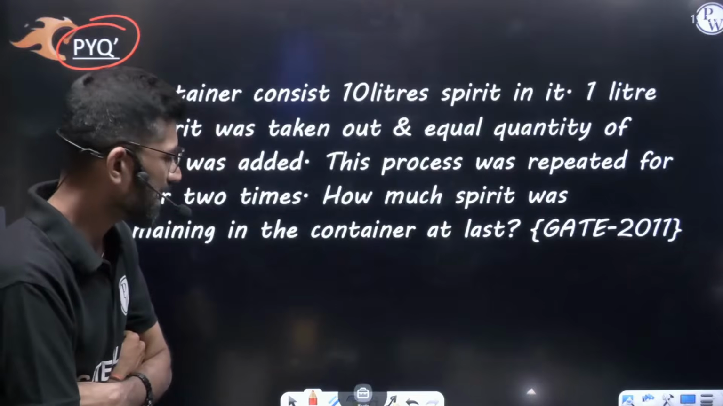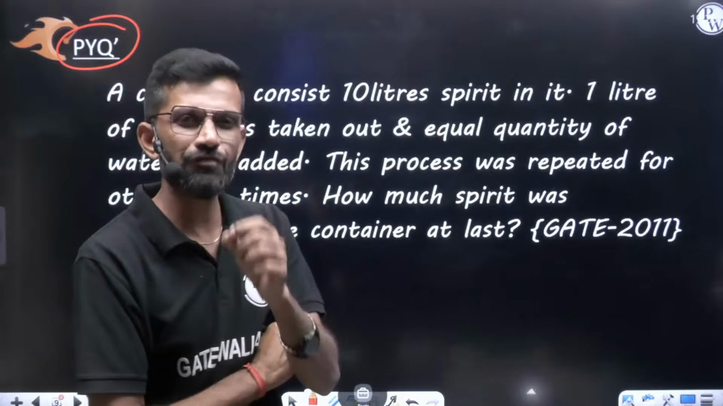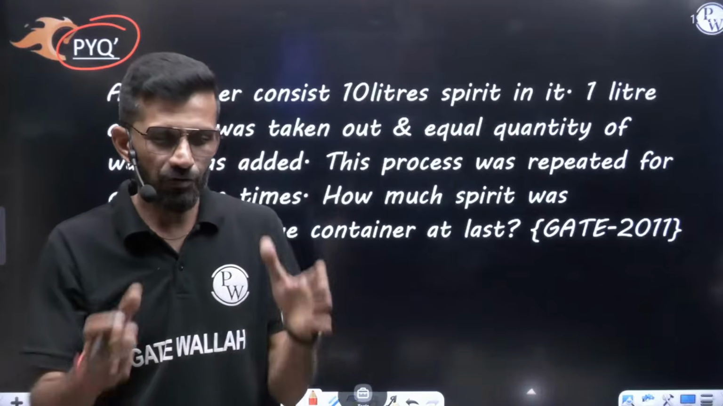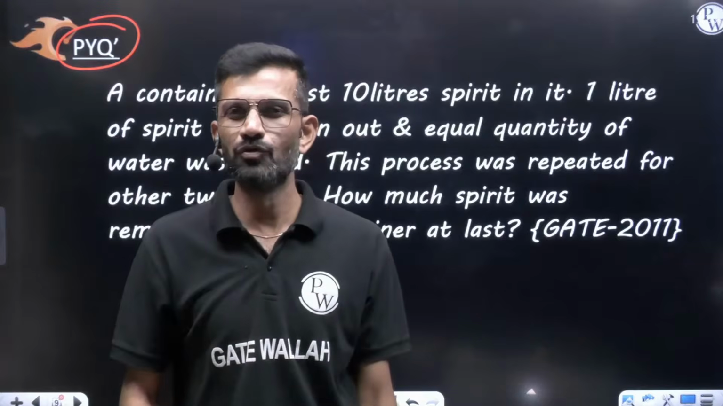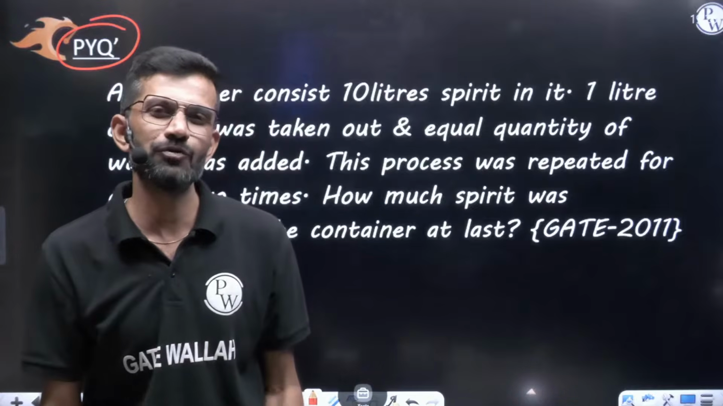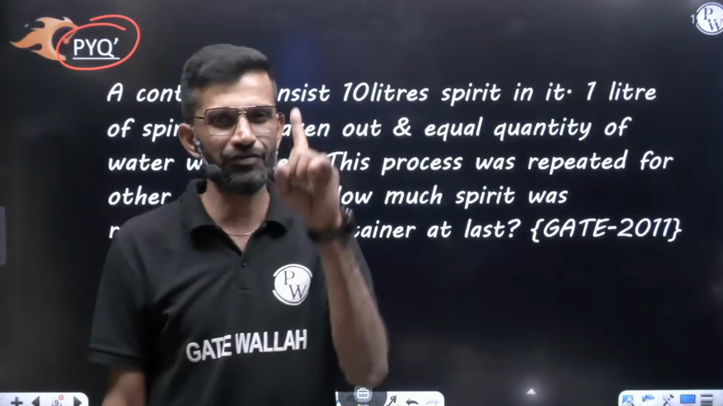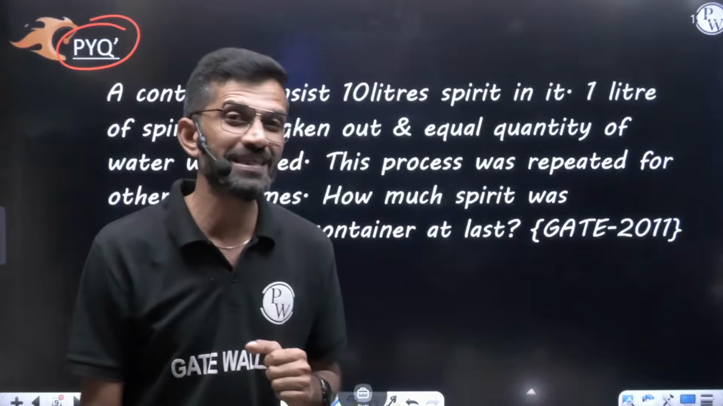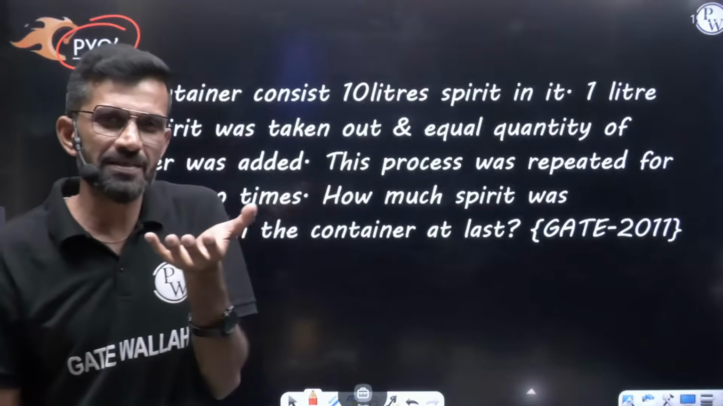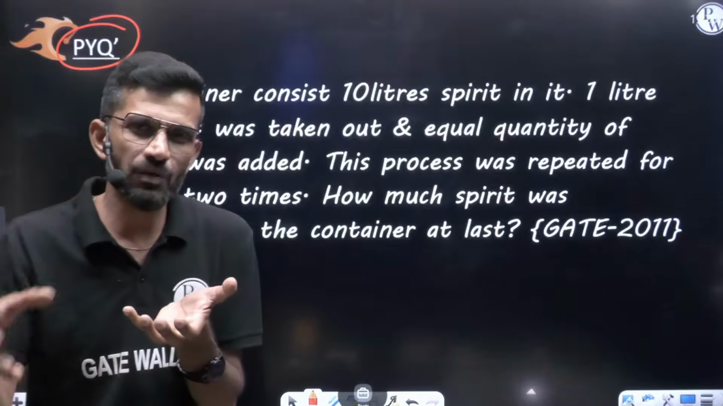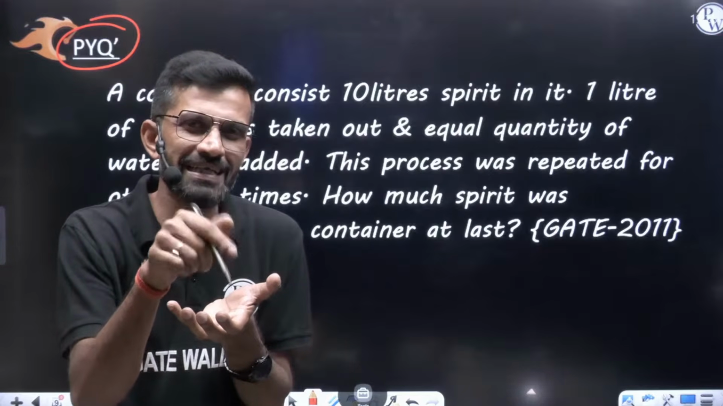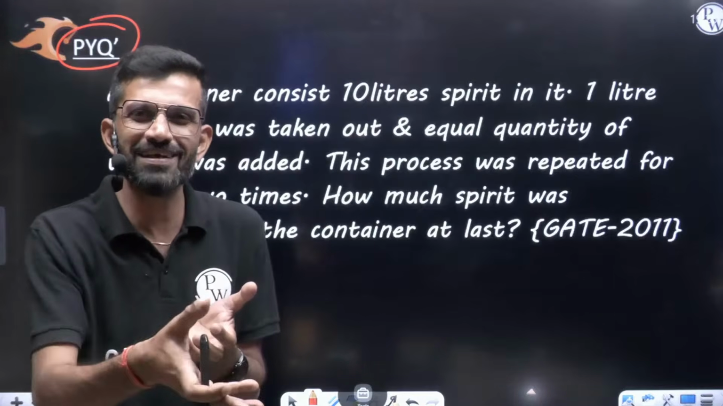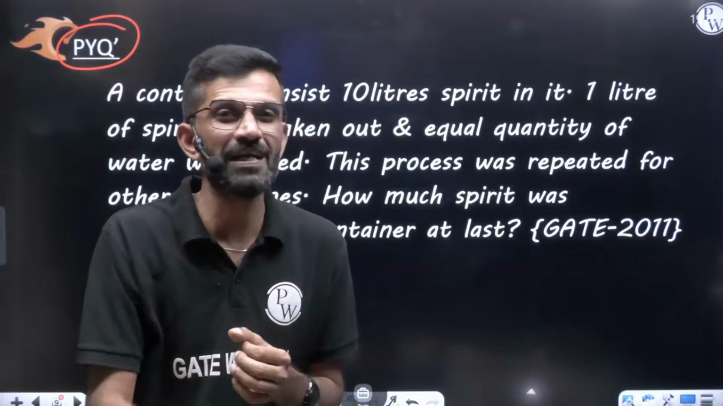So my dear friend, let us understand. If I ask you that out of 10, 1 liter is taken out, can you tell me how much percent is taken out? Out of 10 liters, 1 liter is removed. So out of 100, how much will be removed? 10. Am I right? You are actually removing 10%. Once you remove 10% of the spirit and add the water, the container will have 90% of the spirit, and 10% is water now. So 90% of the spirit will remain in the container.